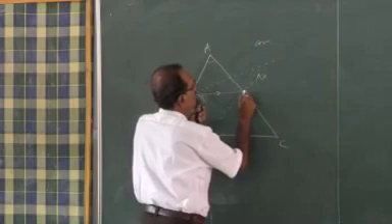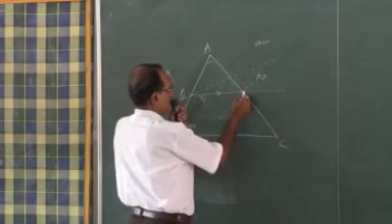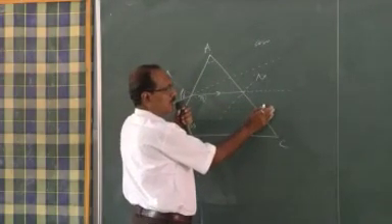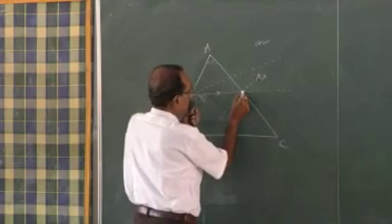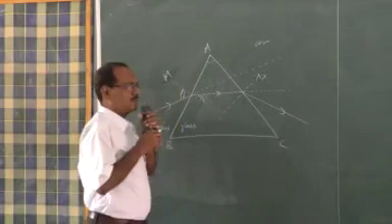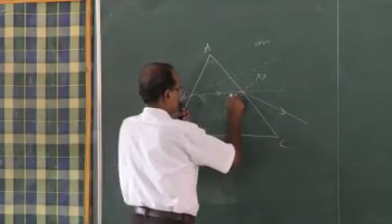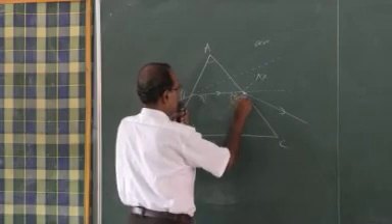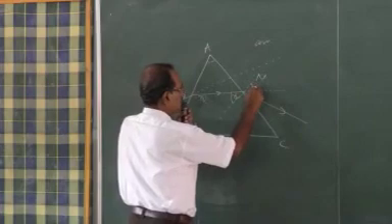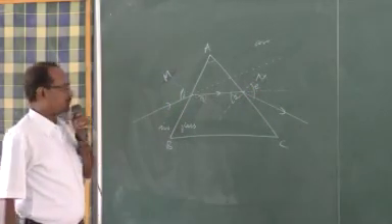This is the actual path of this ray. Now the ray is traveling from denser to rarer medium. Then it will move away from the normal. So this is the emergent ray. The angle of incidence at the second interface, say this is R2. This one is the angle of emergence.